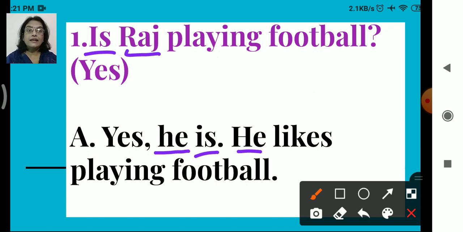So we have added S here to the verb. He likes, right? Now it is a positive sentence. So whenever it is a yes statement, we will either add S to the verb depending on what it is, whether it is he, she, or it. When it is the third person, we are going to use it. Okay, so yes is there.